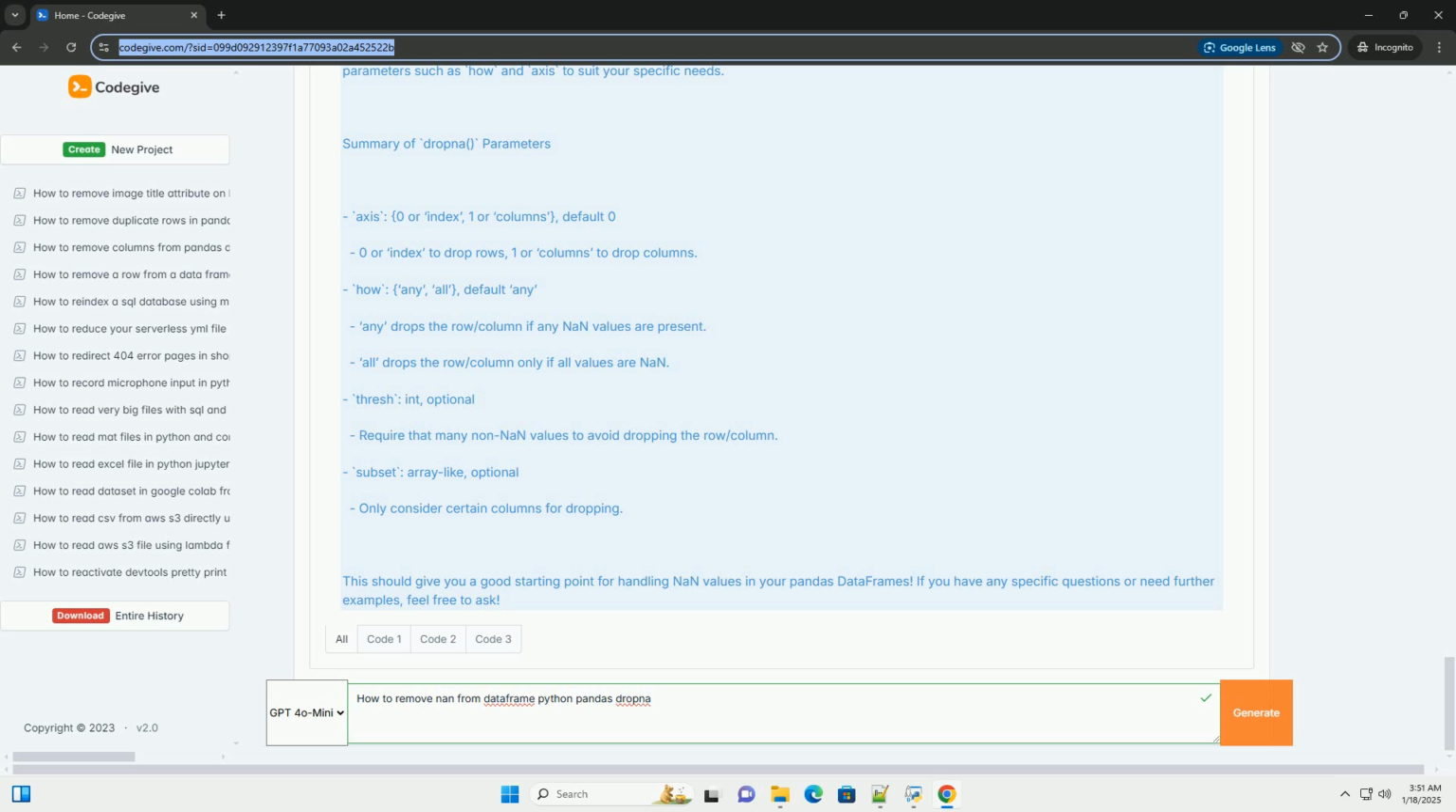This should give you a good starting point for handling NaN values in your Pandas data frames. If you have any specific questions or need further examples, feel free to ask.